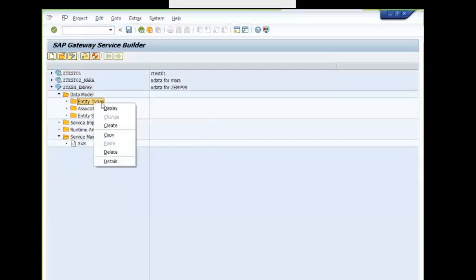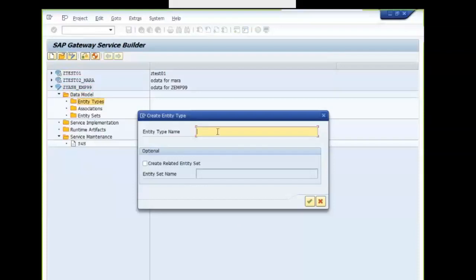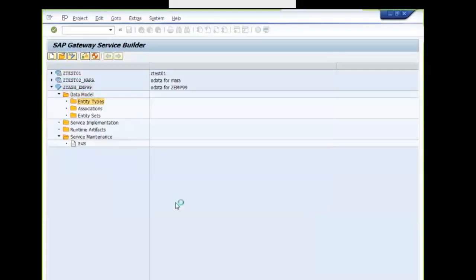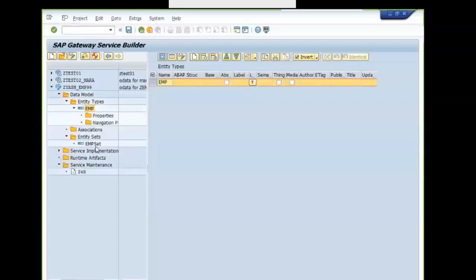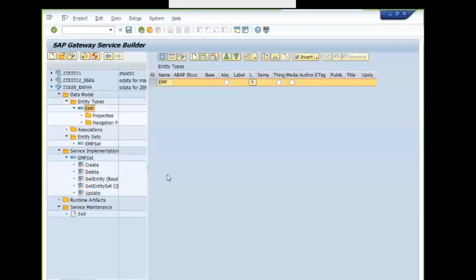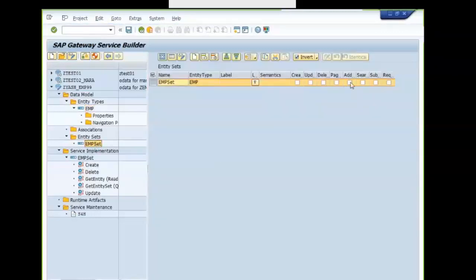I'm right clicking on the entity types, create entity type, name, and I'll give EMP, and automatically the entity set will be created by the framework. You will have the entity sets created and ready for the CRUD operations here.